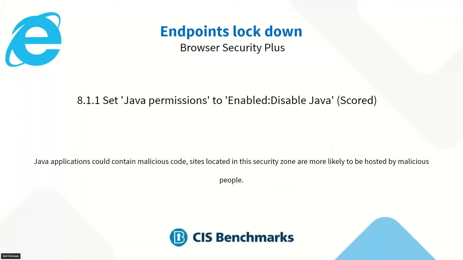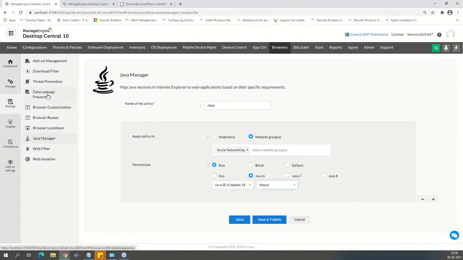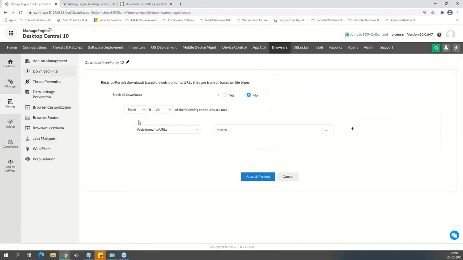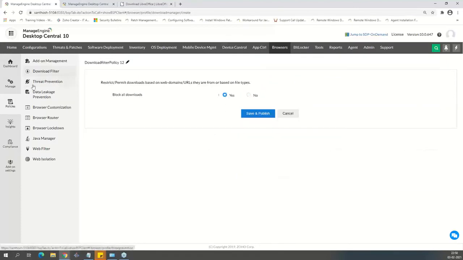And apart from that, you have a lot of other things as well. Let's go ahead and see one by one, as time permits for us. So, download filter. If you would like to completely block all the downloads for all the URLs, I can go ahead and create a block all downloads policy. I will be able to do it, and that's download filter.